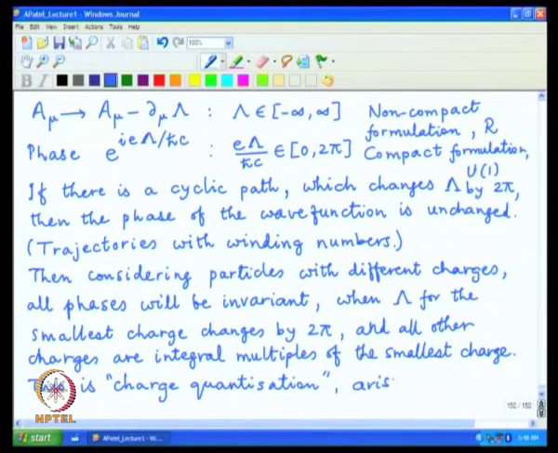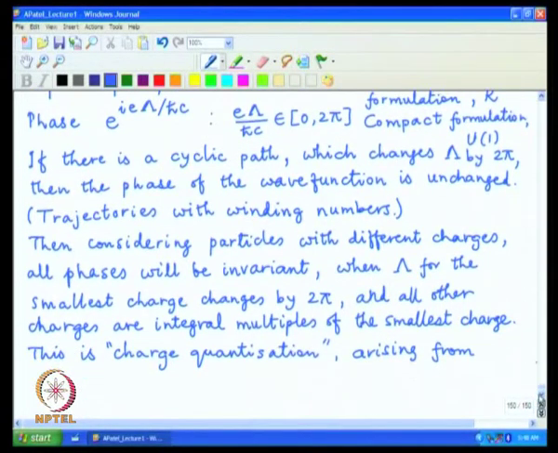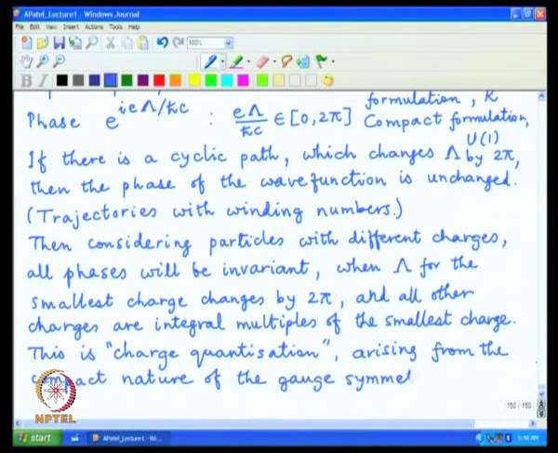arising from the compact nature of the gauge symmetry group.